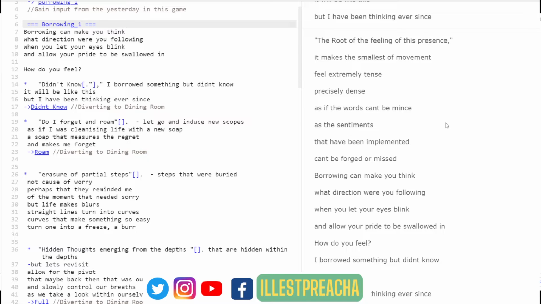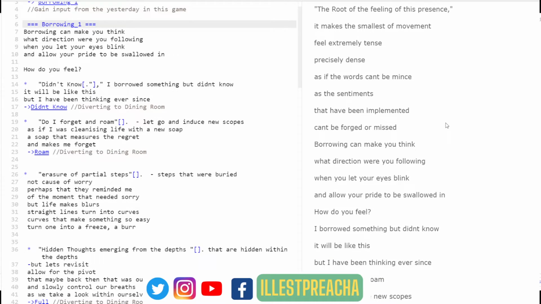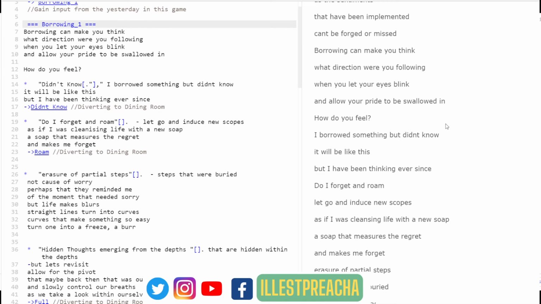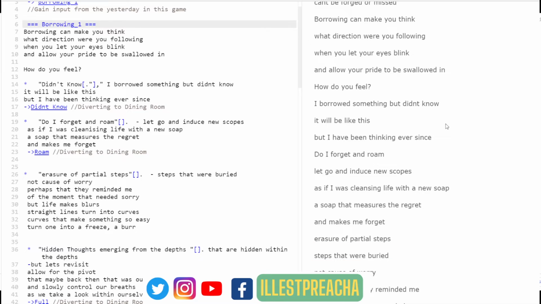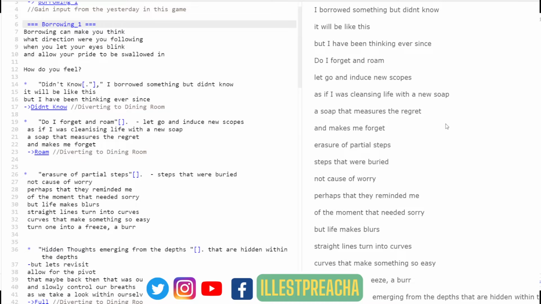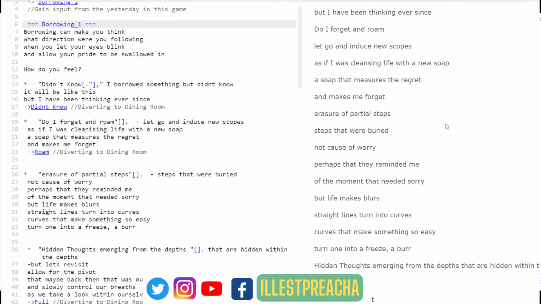Borrowing can make you think. What direction were you following when you let your eyes blink and allow your pride to be swallowed in? How do you feel? I borrowed something but didn't know it would be like this. But I've been thinking ever since, do I forget and roam, let go and induce new scopes? As if I was cleansing life with a new soap, a soap that measures the regret and makes me forget. Erasure or partial steps, steps that were buried, not because of worry, perhaps that they reminded me of the moment that needed sorry, but life makes blurs, straight lines into curves, curves that make something so easy,